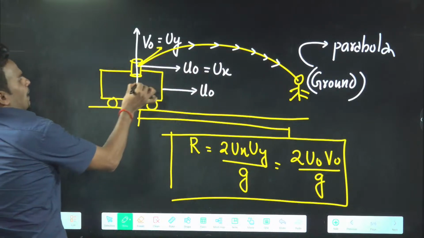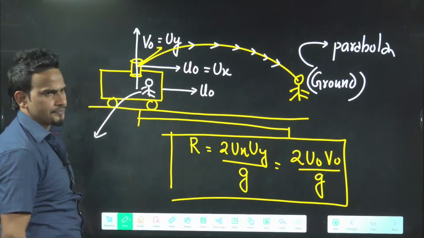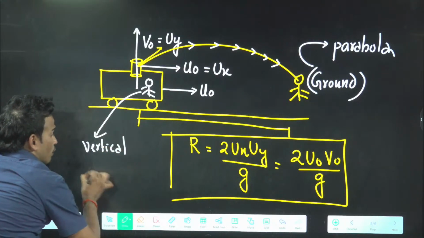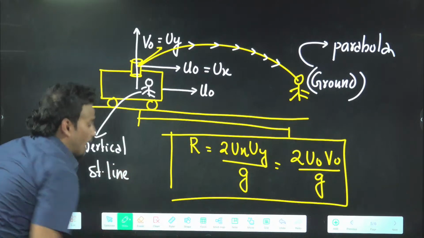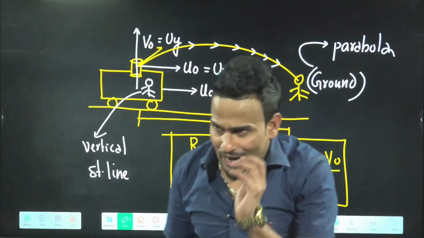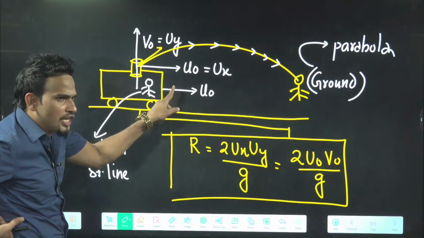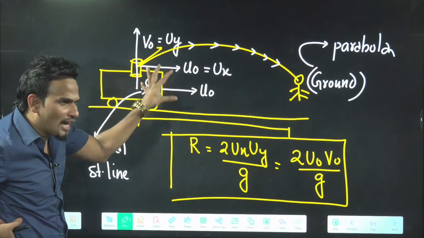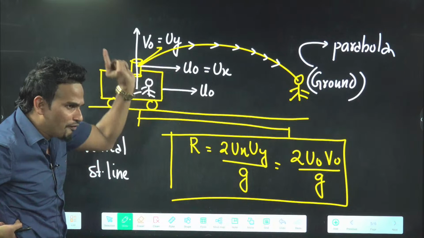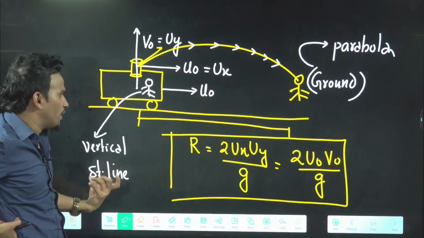But according to the driver, for example, some driver present in the car, what will be the path? According to him, the path will be a vertical straight line. It will not be a parabola, because his horizontal velocity and the horizontal velocity of the bullet are both equal. He will not see this velocity. He will see only the vertical velocity. So he will feel that the bullet is going vertically up and coming vertically down.